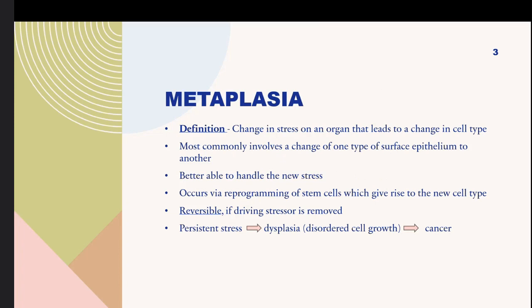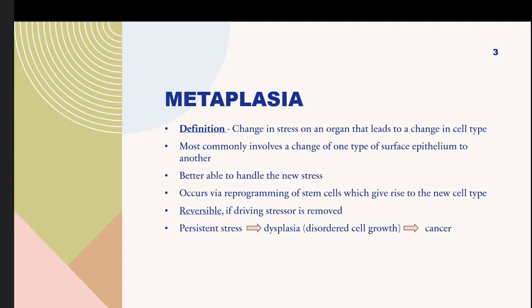The definition of metaplasia is a change in stress on an organ that leads to a change in cell type. Most commonly, this involves a change from one type of surface epithelium to another, and this occurs through reprogramming of stem cells, which gives rise to the new cell type. Then this new cell type is basically able to handle the new stress.